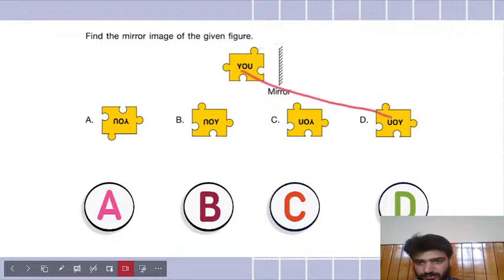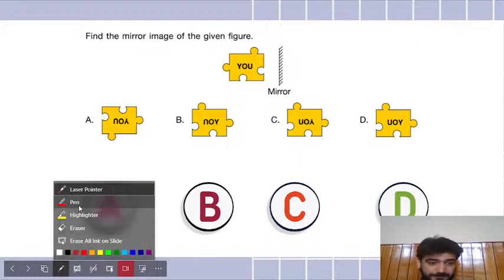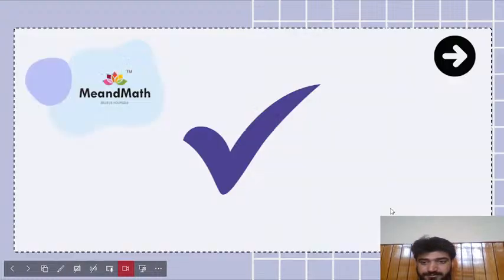And this YOU has become Y on the right side. This has come here and this has gone there. So left has become right, right has become left, and nothing has just flipped. So I think D is the correct answer. Let's check D. D is indeed the correct answer. Very good, Saina. Hi, Saina.